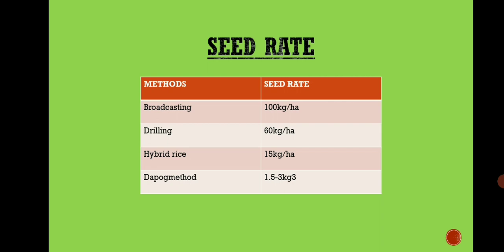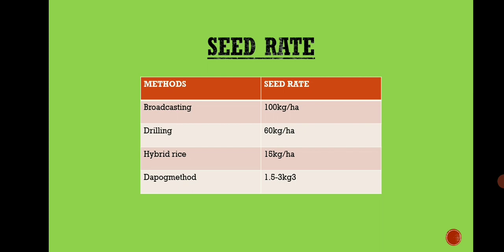The third method is hybrid rice and the seed rate required is 15 kg per hectare. In the last decade of the 1970s, hybrid rice was first developed by China by using the cytoplasmic male sterility and fertility restorer gene system. After China, India is the second country to commercialize hybrid rice: APRH-1, APRH-2 Andhra Pradesh, KRH Karnataka and MGR-1 Tamil Nadu.